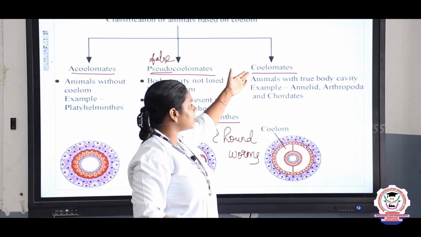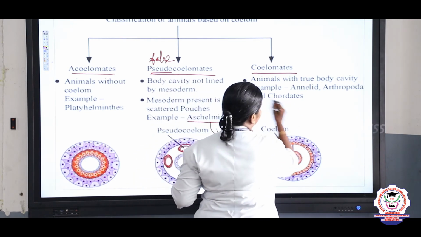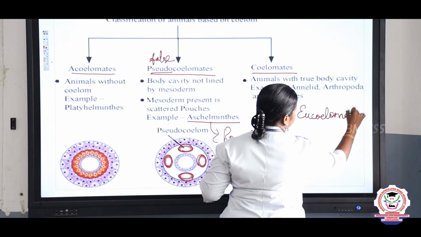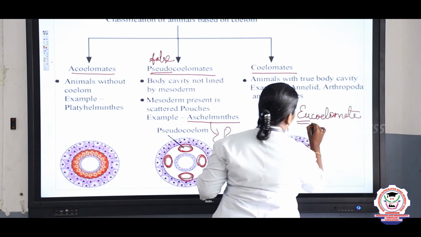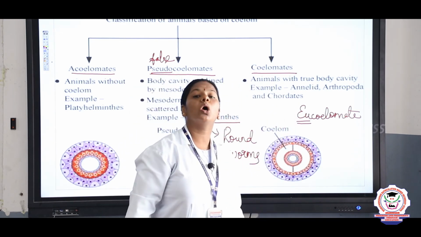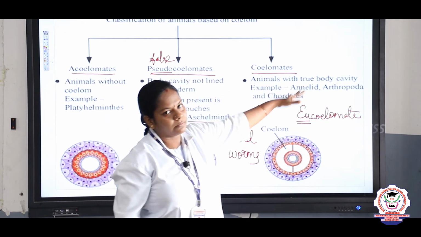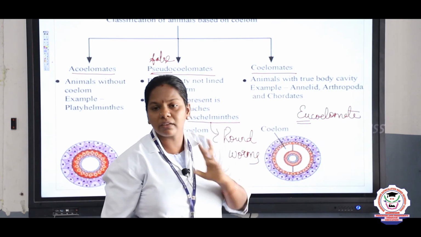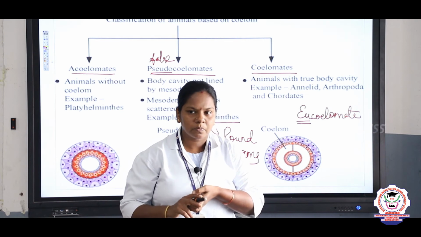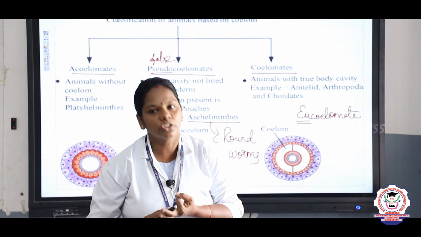Coelomate means animals with the true body cavity. Eu means true, so we can call them eucoelomate also. Starting from annelids, from earthworm to the last phylum Chordata, all possess the coelom, right? Body cavity. So what are the three classifications based on coelom? Right, Arvind, answer my question. Yes, very good. Acoelomate, pseudocoelomate and eucoelomate, right?